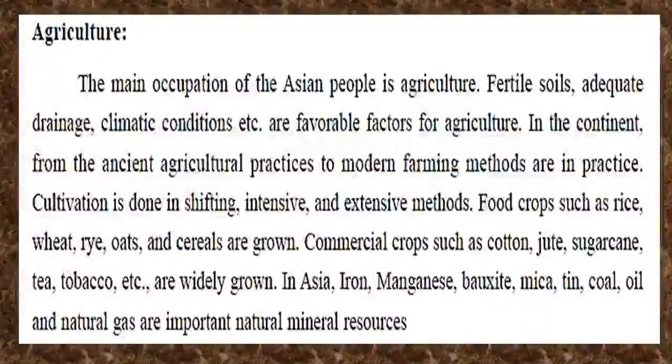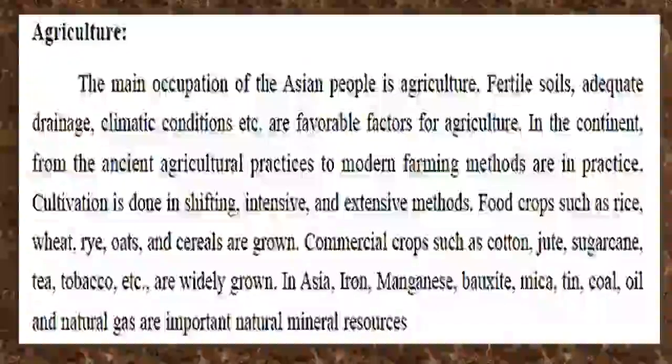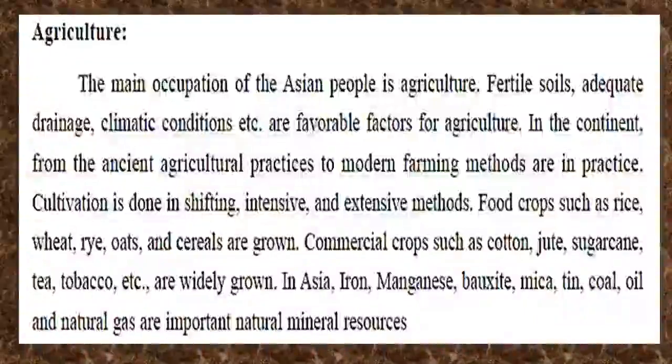Food crops like rice, wheat, rye, oats and other smaller cereals are grown here. We can see cotton, jute and sugar cane as the major commercial crops. Even tea and tobacco are widely grown here.